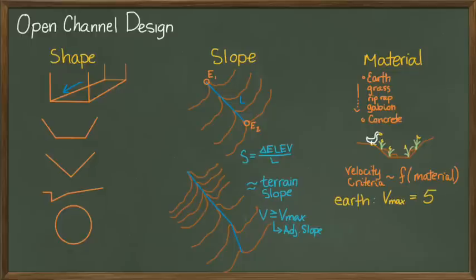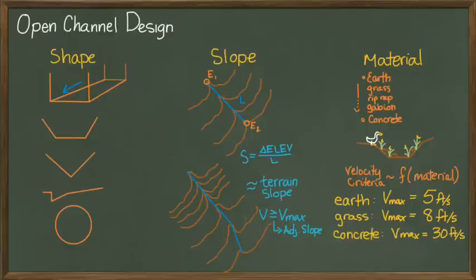For example, even though the soil properties can vary, it is often stated that an earth-lined channel has a max velocity of 5 feet per second. A grass-lined channel has a max velocity of 8 feet per second. And again, this can vary by the type of grass considered. Finally, a concrete channel has a max velocity of 30 feet per second, just to give you an idea about the range in values.